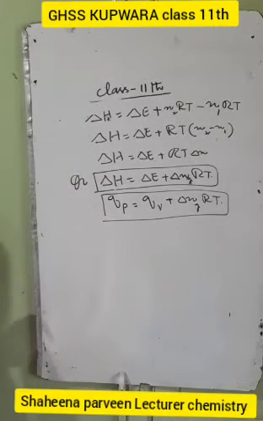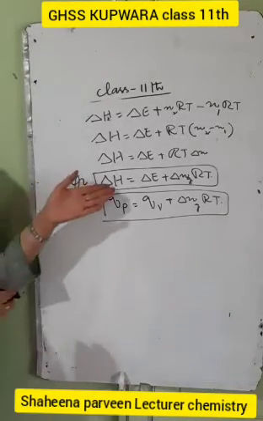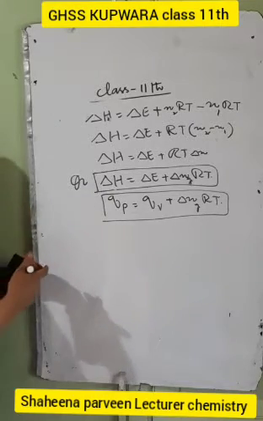Now, when is the enthalpy change equal to the internal energy change?